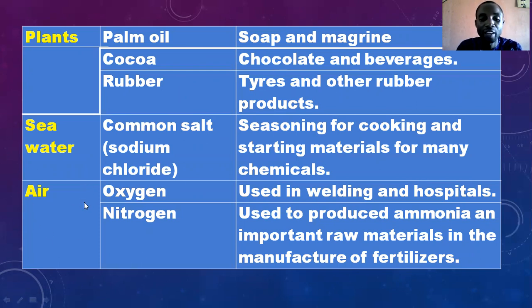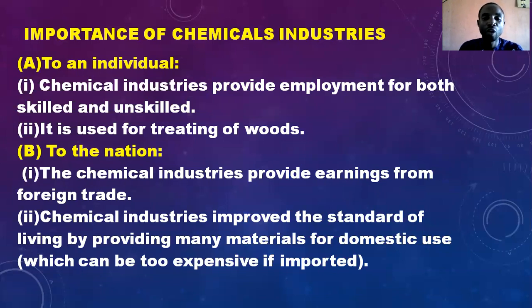It's given to us by nature, and through it we get oxygen and nitrogen. Oxygen, we use in welding and in the hospital for emergencies when somebody cannot breathe very well, as an aid to sustain life. Nitrogen, we use to produce ammonia, which is an important raw material in the manufacture of what? Fertilizer.